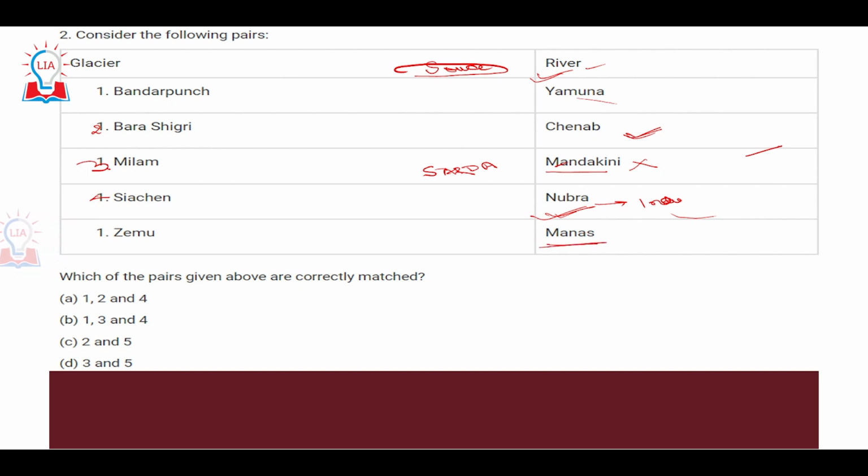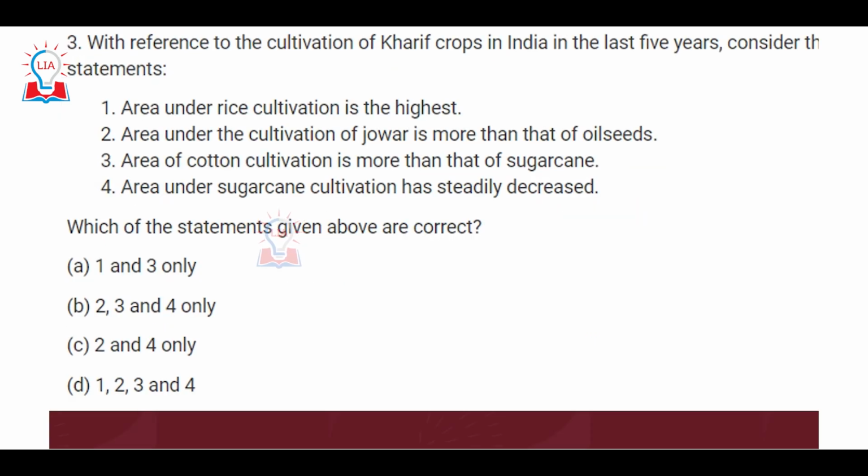The next is Zemu Glacier. Zemu Glacier is not the source of the Mana River; rather, the Teesta River, a very important river for both India and Bangladesh, originates from the Zemu Glacier. Teesta originates from Zemu Glacier, which is part of the Sikkim Himalayas, located in the Kanchenjunga mountain range. It then flows through West Bengal and finally enters Bangladesh, where it meets the Brahmaputra river. So the correct option is 1, 2 and 4, because 1, 2 and 4 are correctly matched, while the third and fifth are not. So A is the correct option.